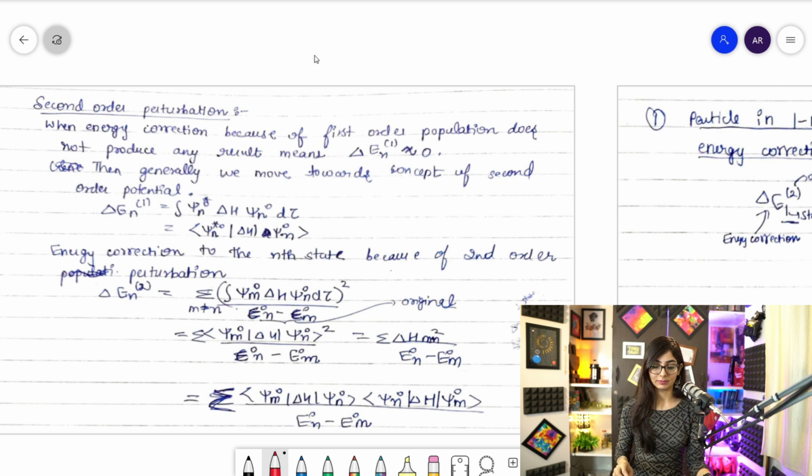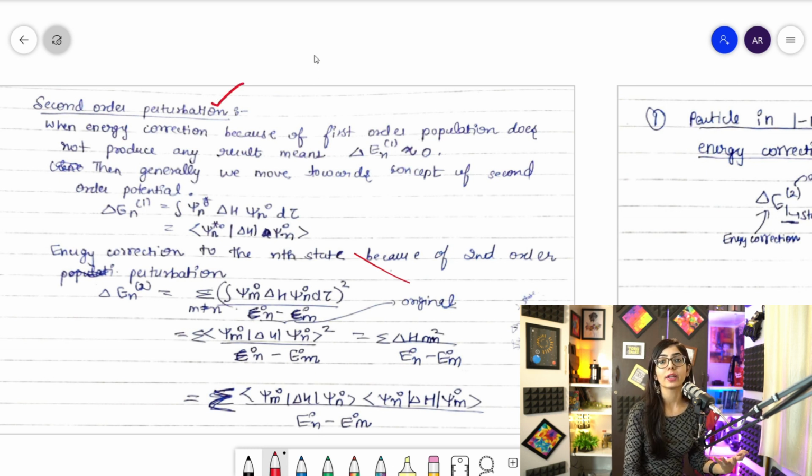So this is second order perturbation, right? Second order perturbation is this one. Clear? So when do we use second order perturbation? When the energy correction because of first order perturbation does not produce any result, right? So, guys, we just studied perturbation, the energy correction because of first order when the system gets deviated from ideality.